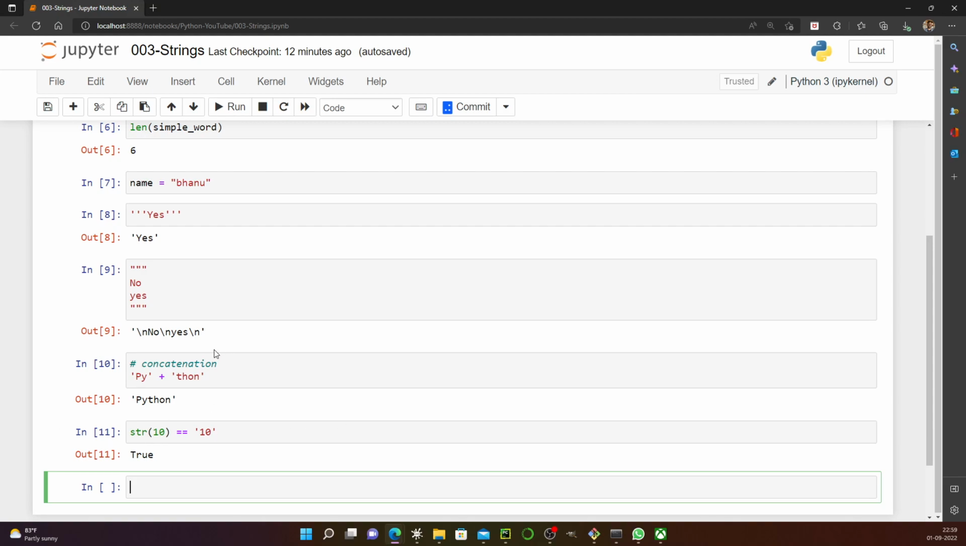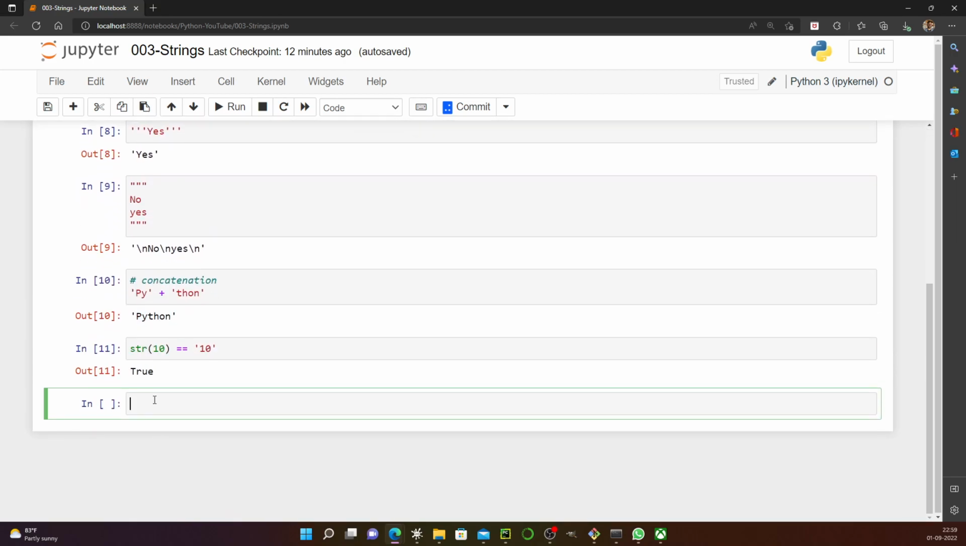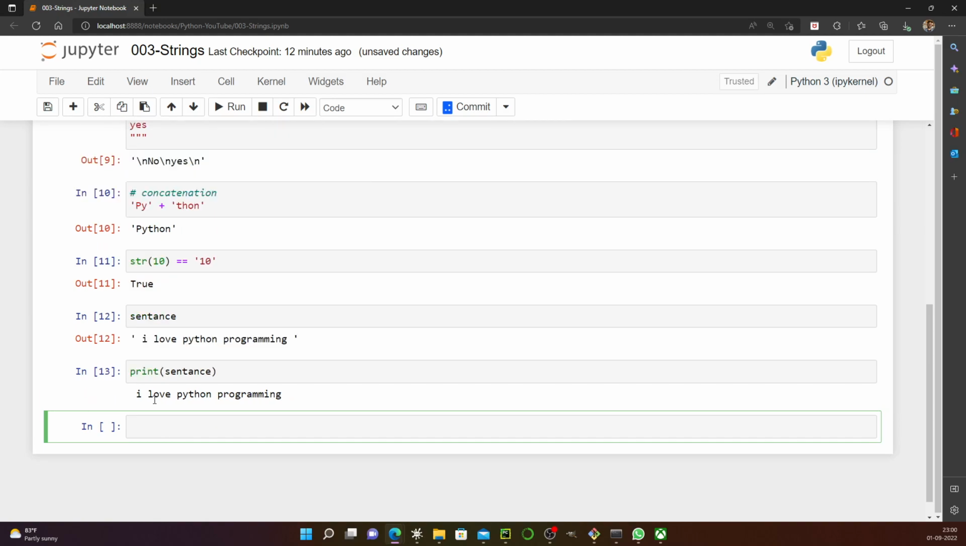There are certain operations which we can perform on strings that we should know about. Let's say I have a sentence. There is a function called print. In Jupyter Notebook, even if you don't explicitly use print, it still prints, but generally print is the function used to print the sentence or whatever you want to print. This is how you can print it.